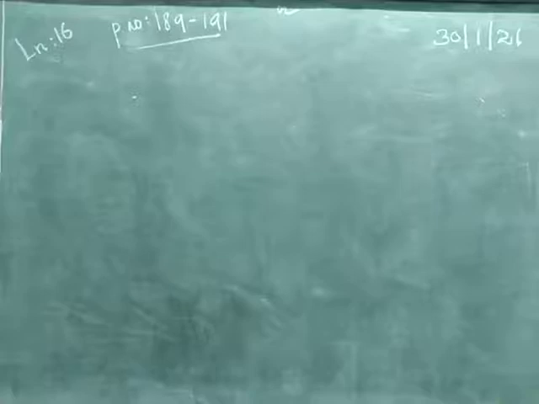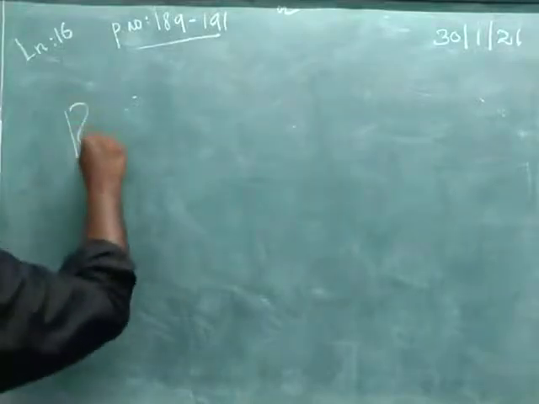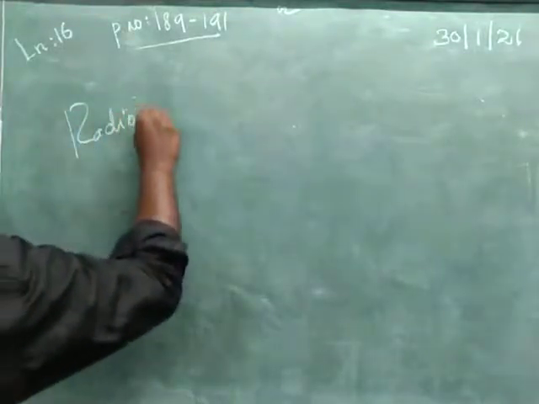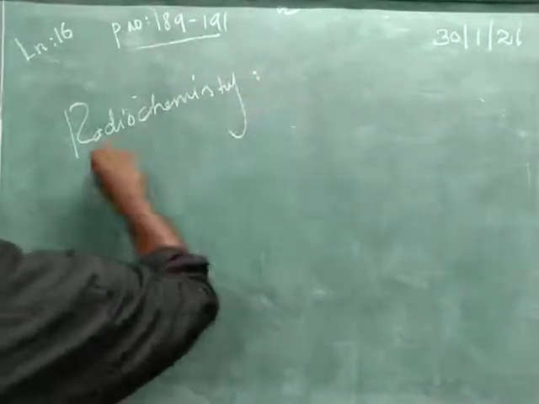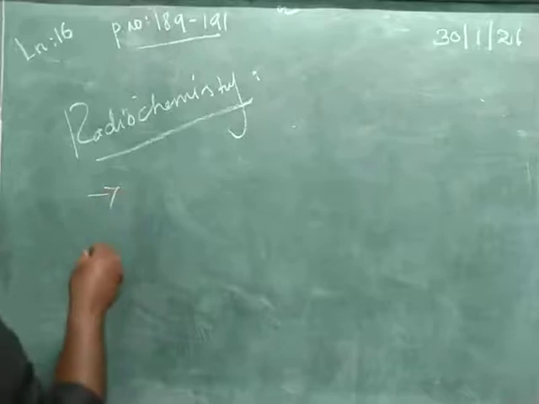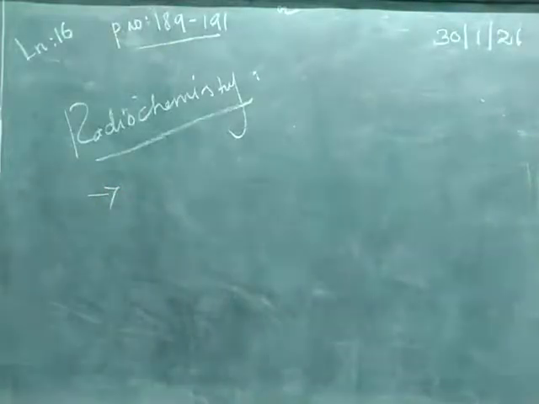So radiochemistry mainly deals with artificial and natural isotopes.